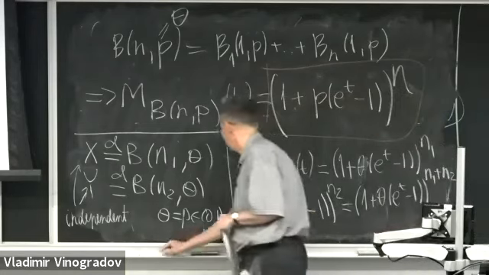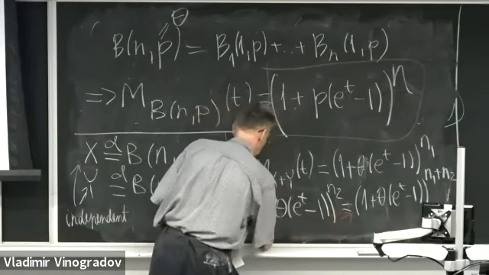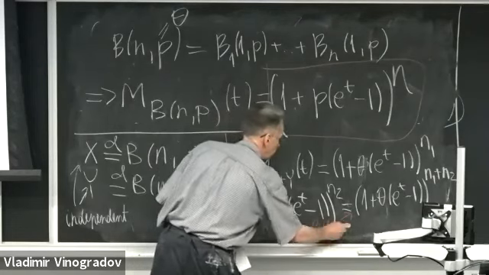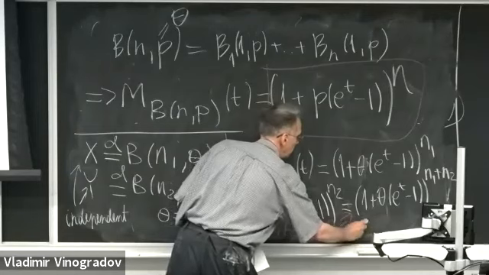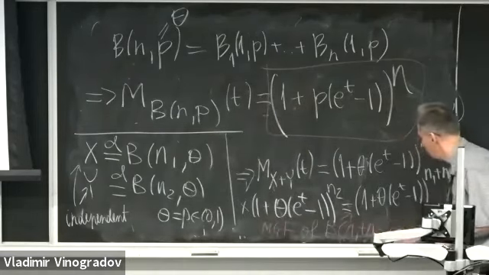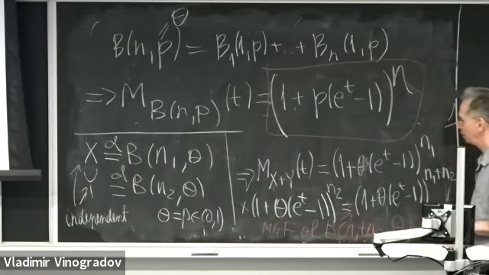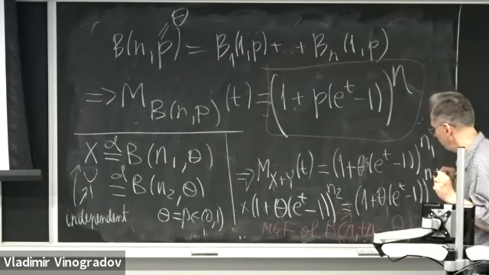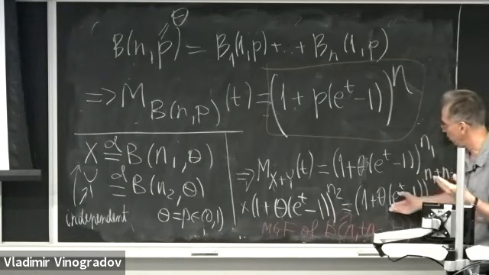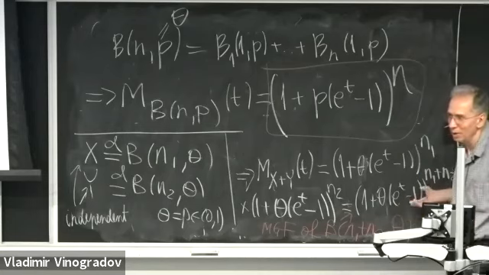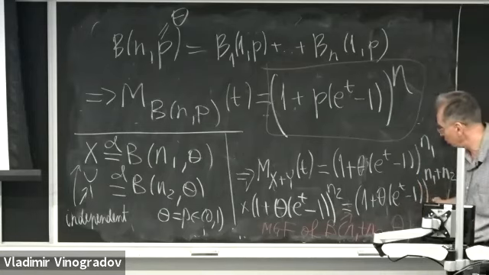But again, it's the MGF of a binomial experiment with the number of trials n1 plus n2, and the same probability of success theta in a single trial. And then we use this remarkable uniqueness theorem that states that if we identified the moment generating function of our distribution, then it's the same as identifying the distribution.